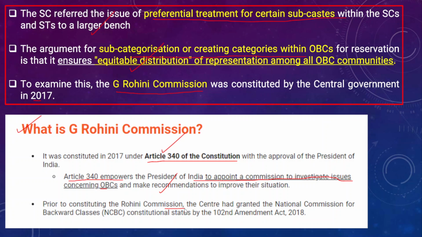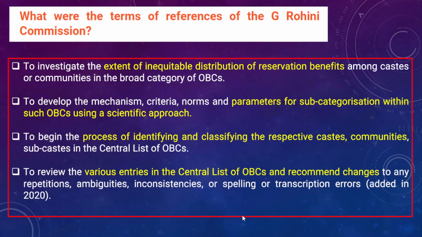Therefore the center, under the 102nd Constitutional Amendment Act of 2018, provided constitutional status to the National Commission for Backward Classes, and this is what you have to remember about it. Now in this context, we need to understand the terms of reference.